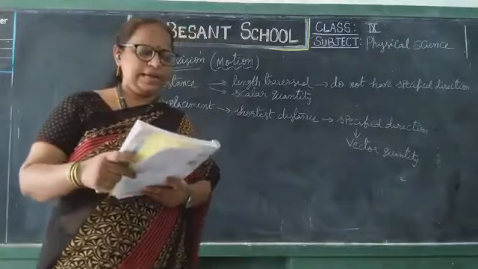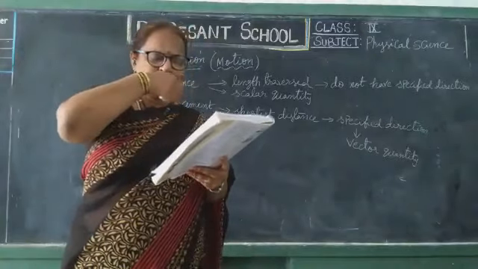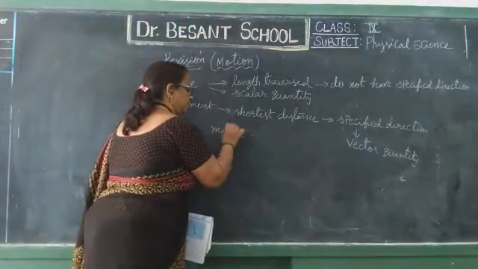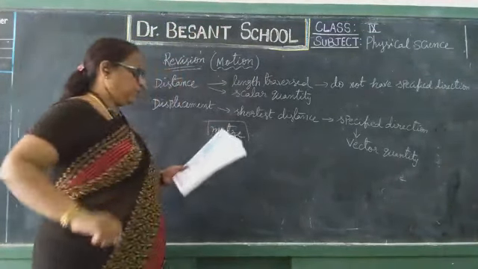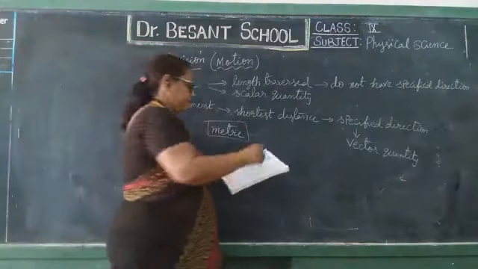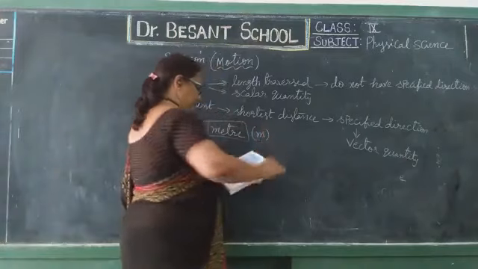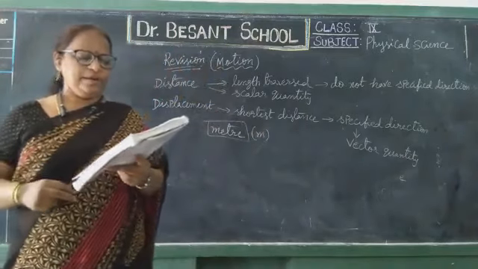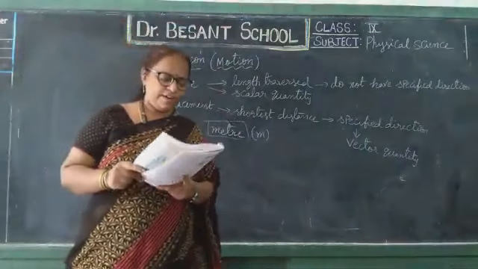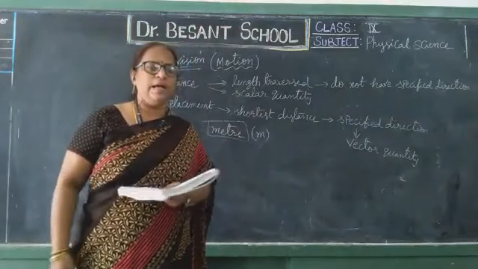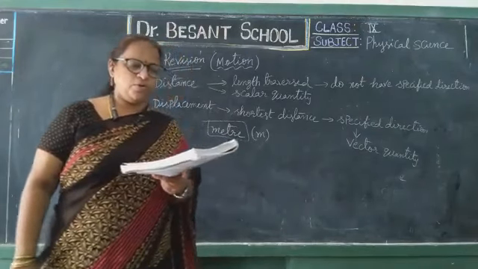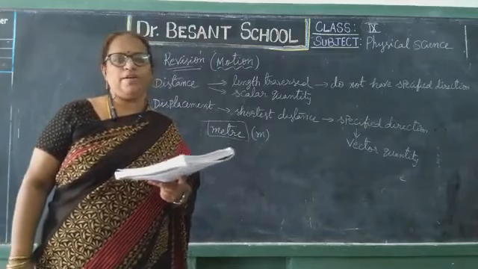The SI unit of distance or displacement is meter, denoted by small letter m. For larger distances we can use kilometer, where 1 kilometer equals 1000 meters, and 1 meter equals 100 centimeters. And how to draw displacement vectors you have also learned.